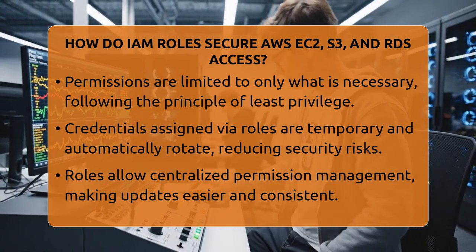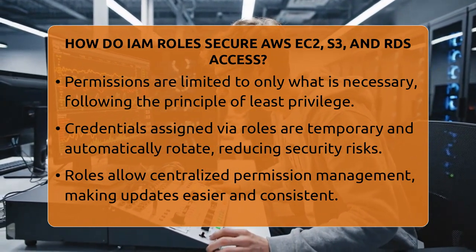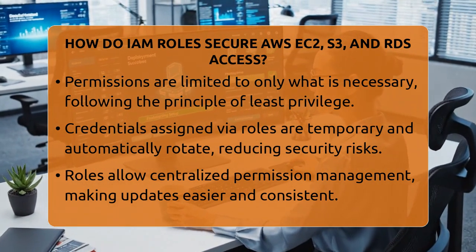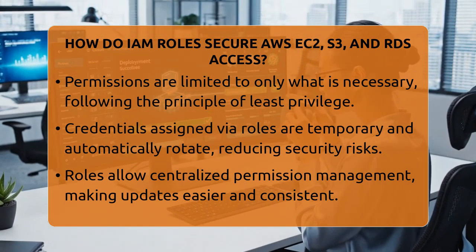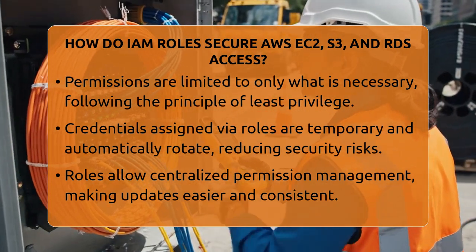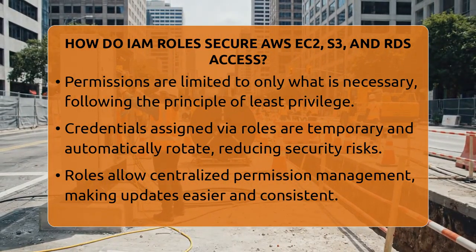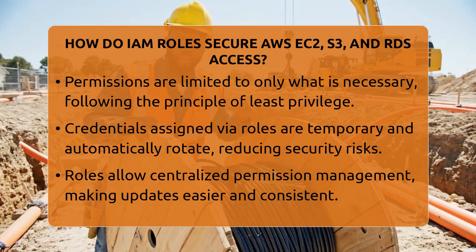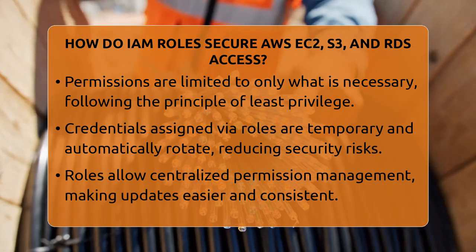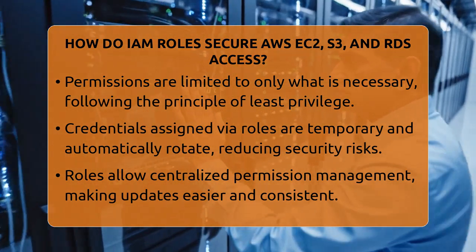One big advantage is that these credentials are temporary and automatically rotate. That means your applications don't have to store or manage long-term keys, which can be risky if they get exposed. When an EC2 instance needs to access an S3 storage bucket, it assumes a role that has read-only permissions for that bucket. If it needs to connect to an RDS database, it assumes a role with the right permissions to do so. This setup keeps your environment secure because it limits what each resource can do and prevents accidental or malicious misuse.